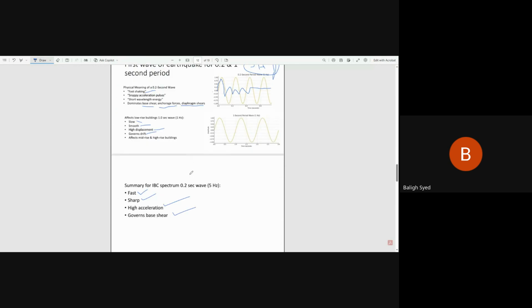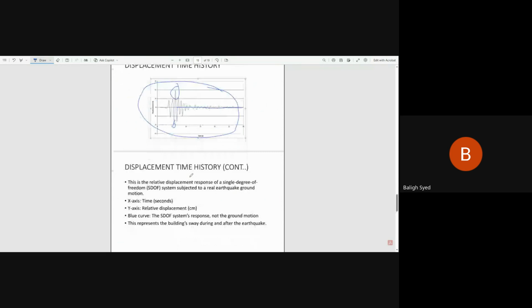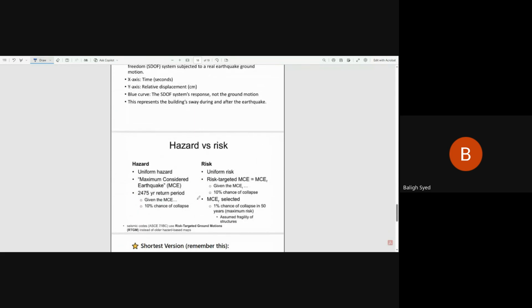These slides, I'll email you guys also, because I put some notes into them so that you can understand. Okay, the next topic is super critical, because that's the difference between UBC and IBC, and that's why we moved from UBC to IBC. That was not the only reason, but it was the very critical, basic and fundamental reason. What was the reason? Hazard versus risk. What is the hazard and what is the risk?